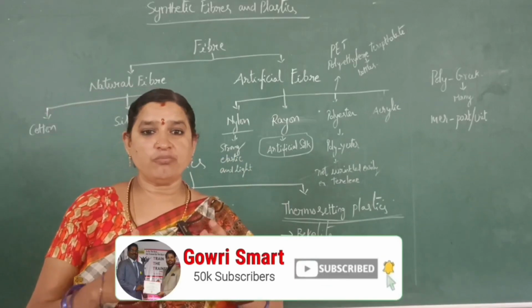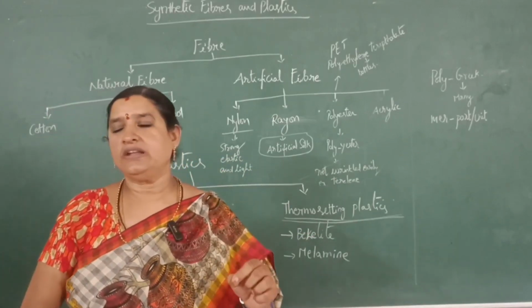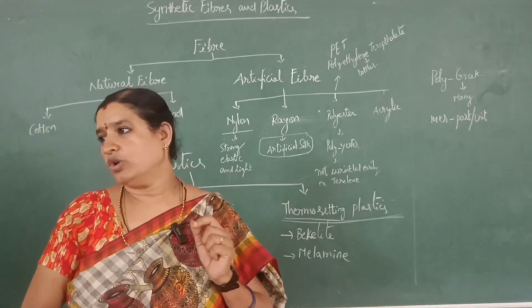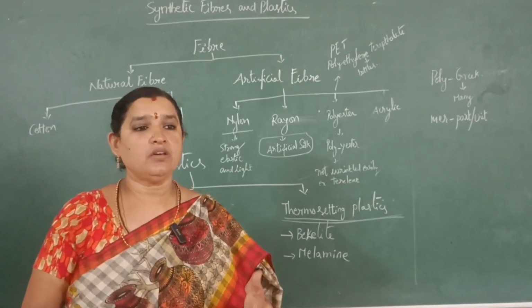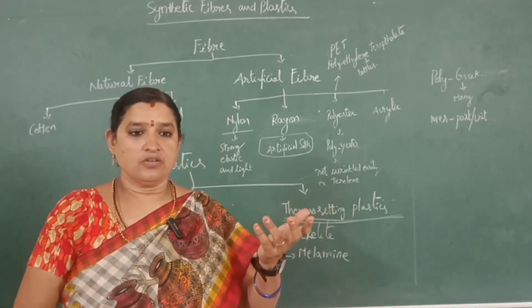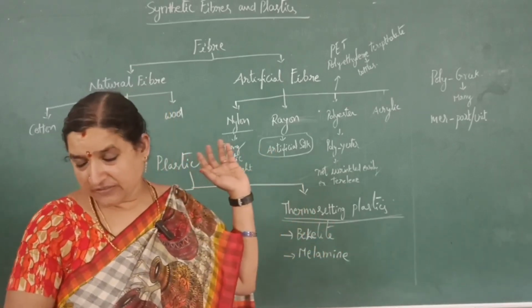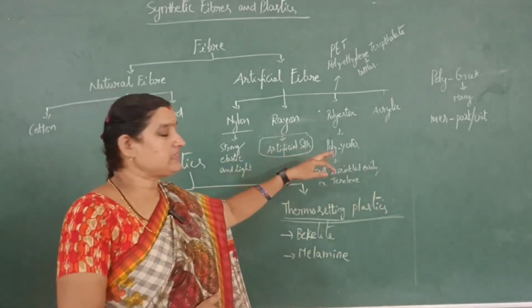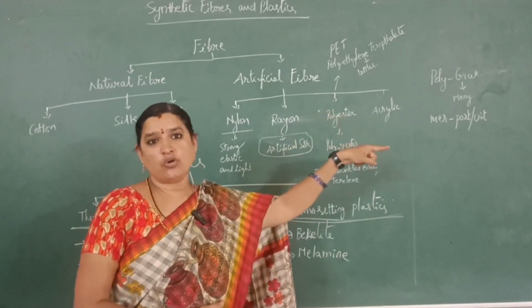So a combination of many units is called a polymer. A single unit we call a monomer. If we use a combination of monomers, then we get a polymer. We can get it in a chain or in another combination. Artificial synthetic fibers are all polymers only. Here polyester means we have many units with ester combination.